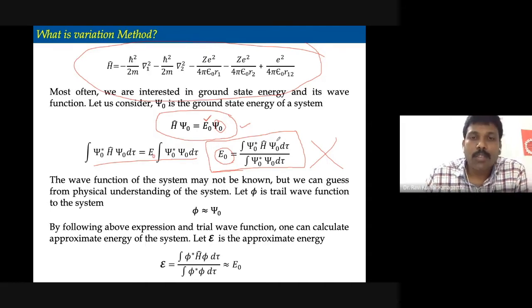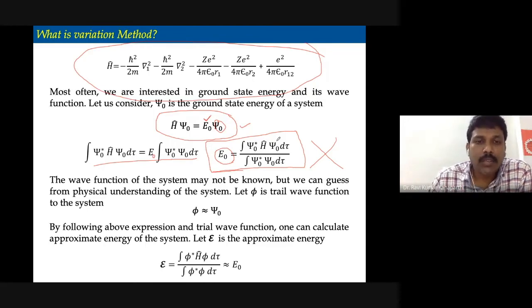Well, in most cases, as I told you, by using our physical intuition and understanding of the system, it is possible that we can guess the wave function.